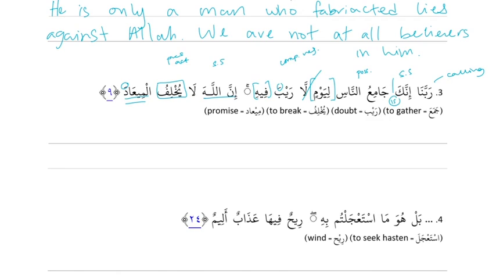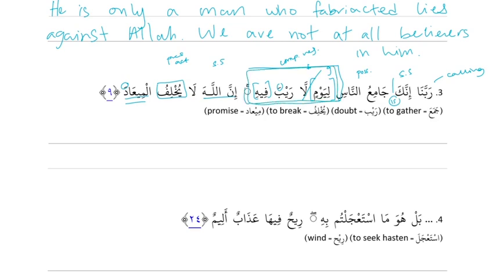Okay, so let's check before our sentence breaks. So we're not going to check any of the sentence breaks that come with the ayah markers, right? No. Okay. So our sentence break at la rayba. So yawmin is general, and it has a full is sentence coming after it. Right, because complete negation makes an is sentence. And so that's descriptive. The entire thing, yawmin la rayba fihi, is our descriptive fragment.